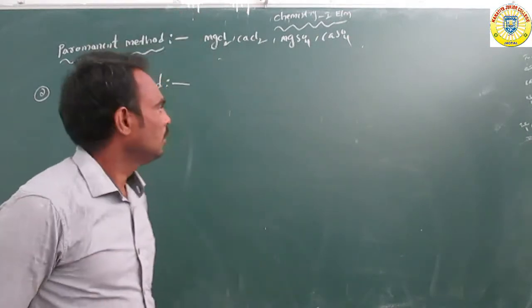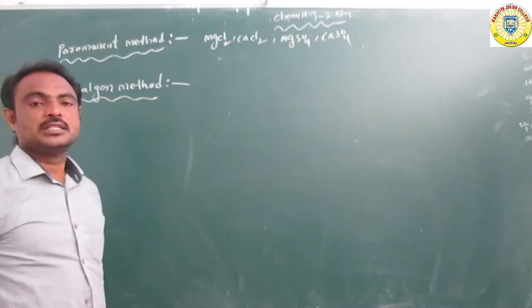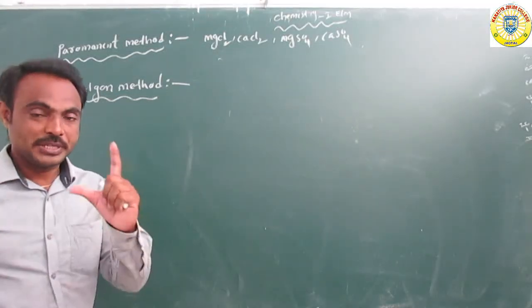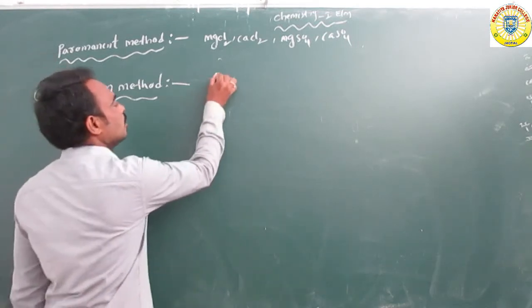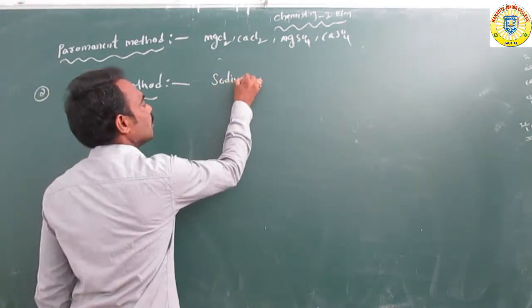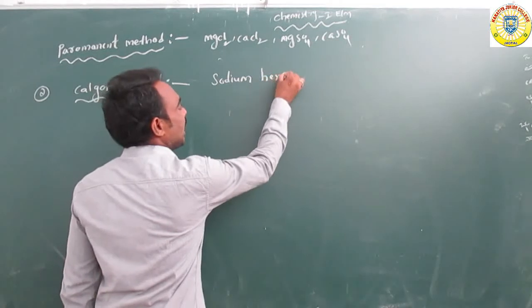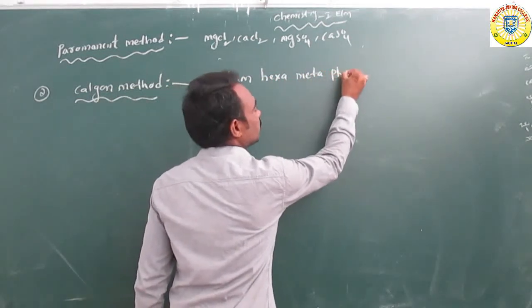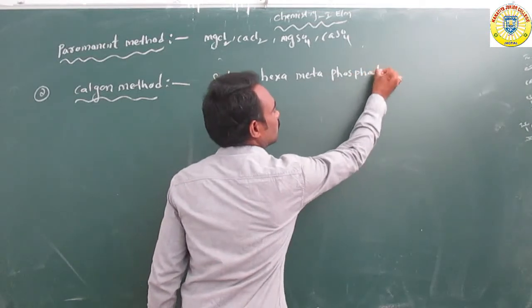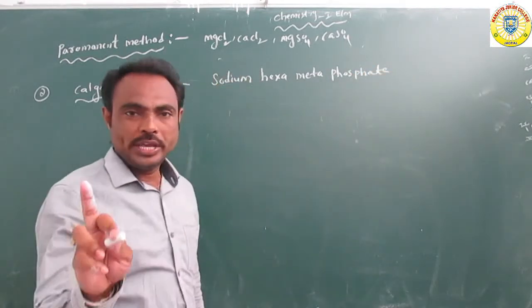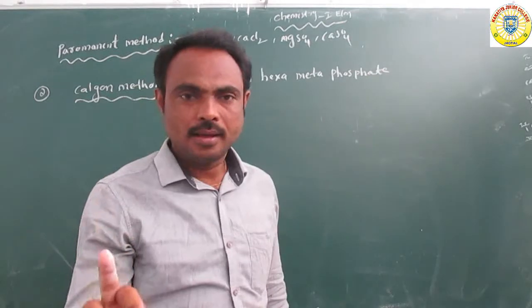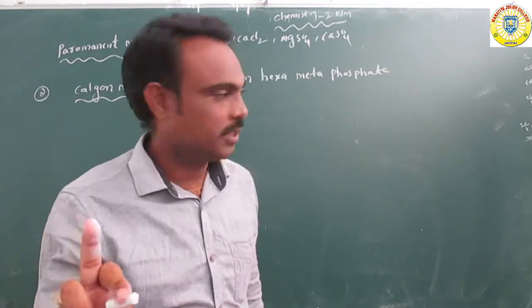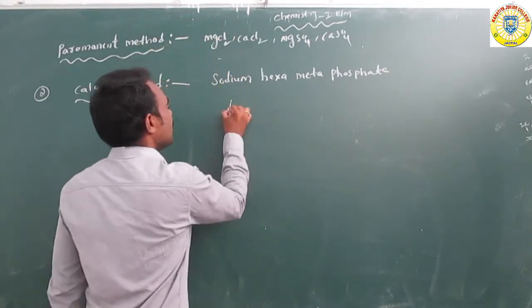In this process we use a specific compound, sodium hexametaphosphate. Okay, sodium hexametaphosphate.